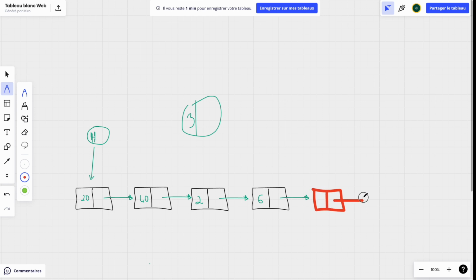And this is the one that is now going to point to null. And this will be the one with the value 3.